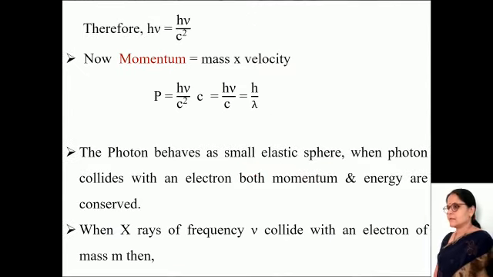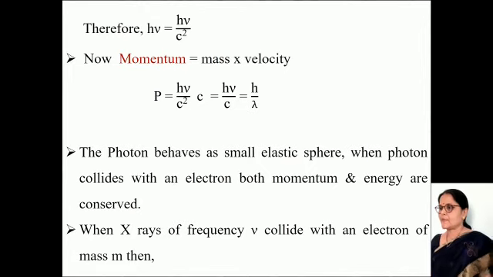According to Einstein, energy E is equal to mc square. Therefore, mass m is equal to h nu upon c square. Now, momentum is equal to mass into velocity. Momentum can be represented by letter P, that is equal to h nu upon c square into c. C and c square get cancelled, that is equal to h nu by c, that is equal to h by lambda, because nu is equal to c by lambda.